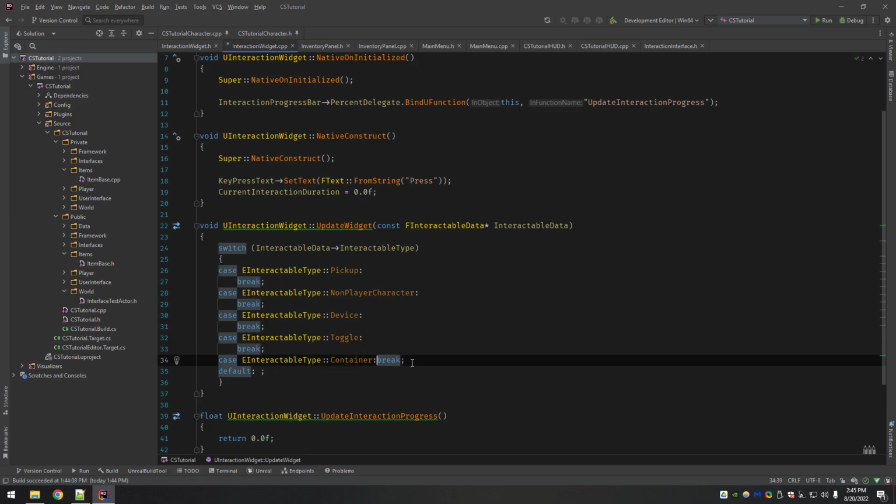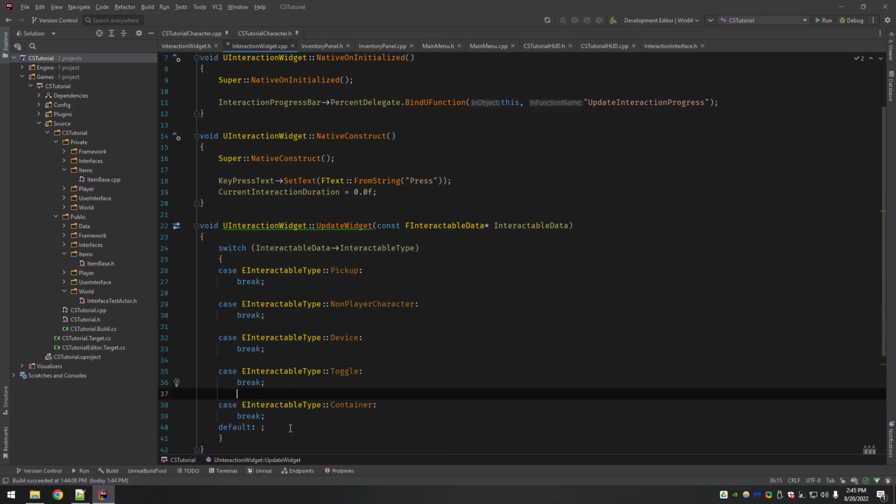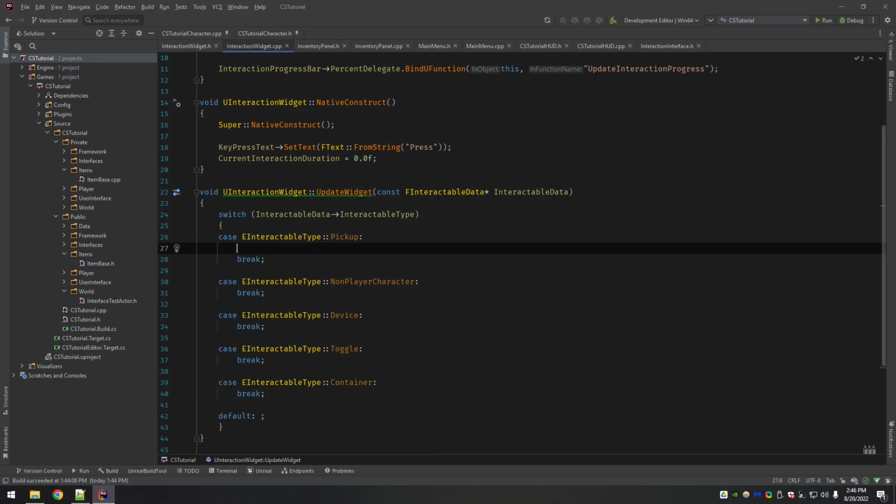Now I still have to organize them because nobody puts their case statements all bundled up like that, but still it's pretty nice. Okay, so I've got all my cases that are ready to be handled, and for right now we don't have an NPC, we don't have the device class, we don't have the toggle class or the container. The only thing we're going to be having in the near term future is the pickup.